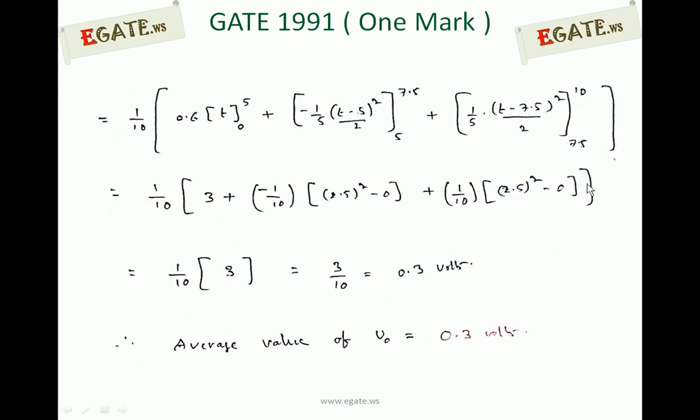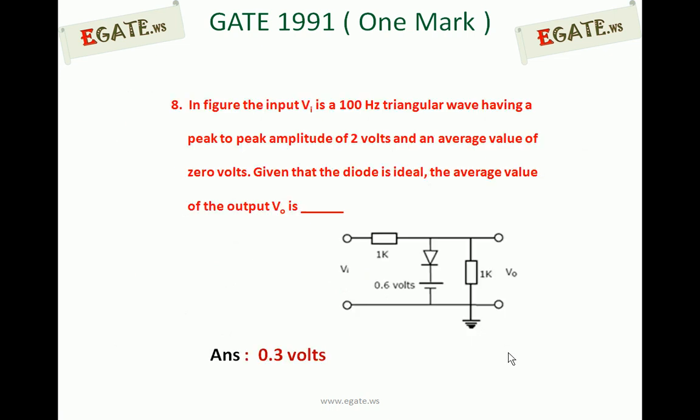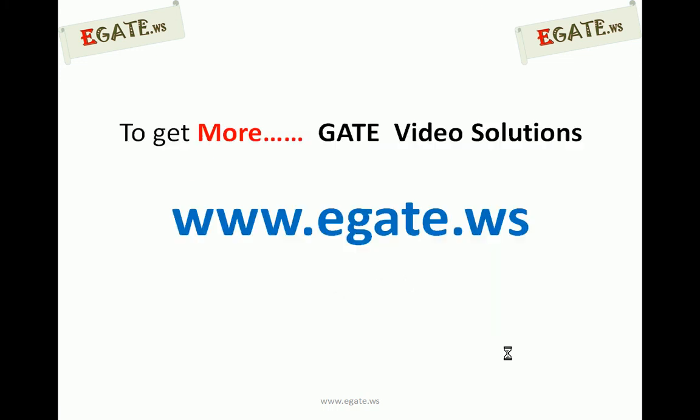So these two terms cancel. What you get is 1 by 10 into 3, so 3 by 10, which is 0.3 volts. The average value of V0 is 0.3 volts. So the required answer is that the DC value of the output waveform is 0.3 volts. Thank you.